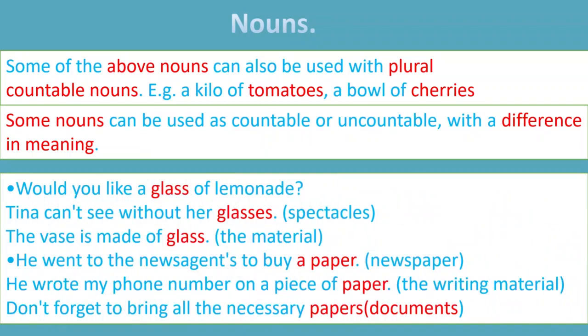So you understand the meaning, right? She cannot see. So in these two meanings here it's plural, but this vase is made of glass. So glass is material here, so we cannot use it as countable now. It's uncountable. He went to the news agents to buy a paper. So the meaning of paper here is a newspaper. So it's countable here. You wrote my phone number on a piece of paper. So here the paper is a writing material, so it's uncountable.